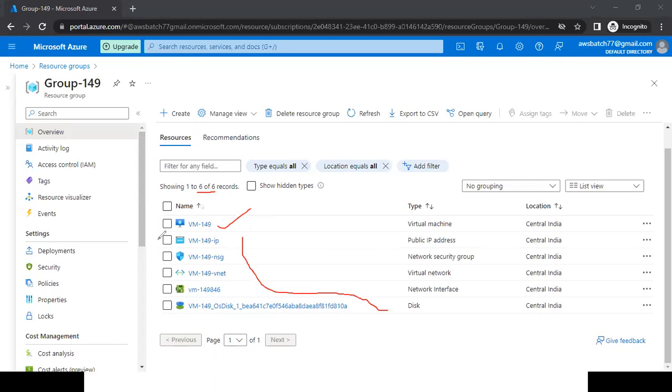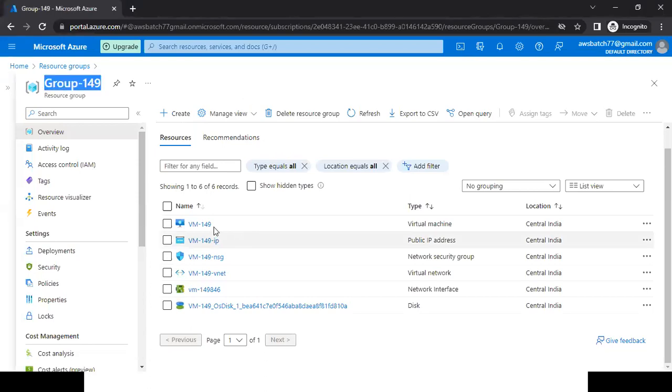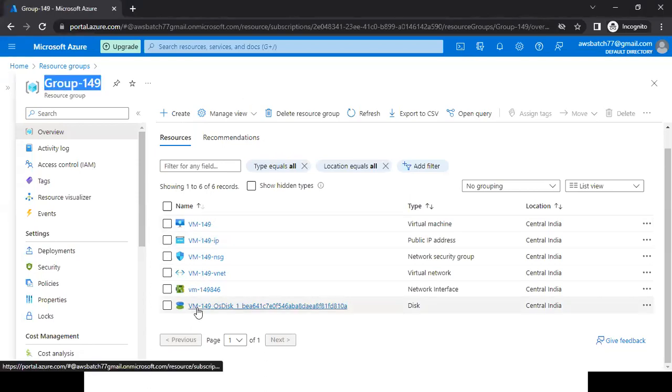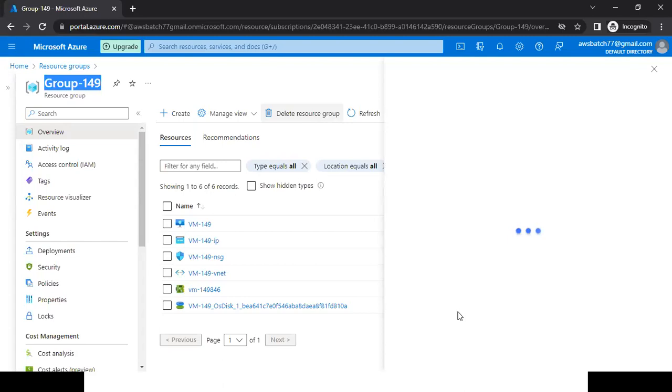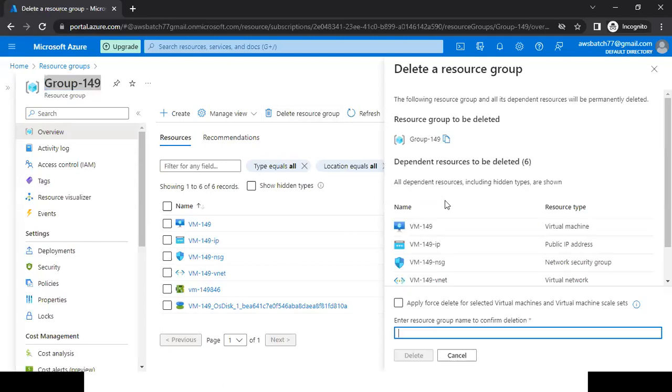I need to delete these resources also. The first option is you can go to that particular resource and delete these resources. Second option is if you delete this resource group, whatever resources you have under this resource group, system will delete all your resources. So here we have an option of delete resource group. And then enter the name of your resource group.